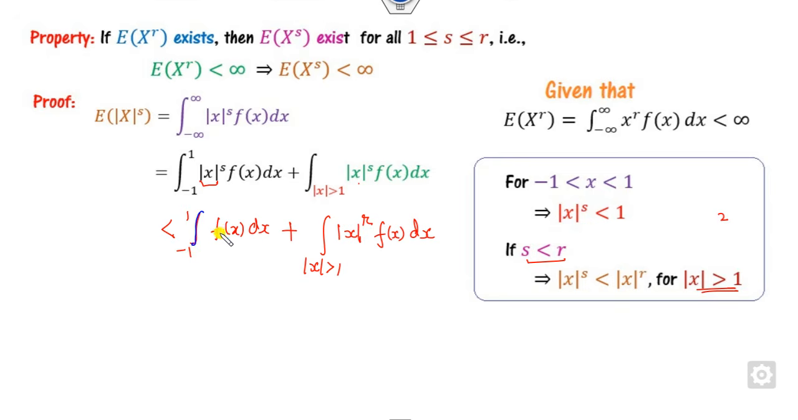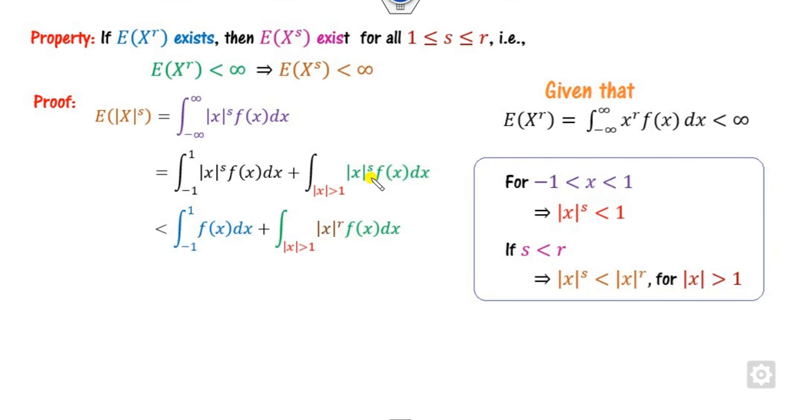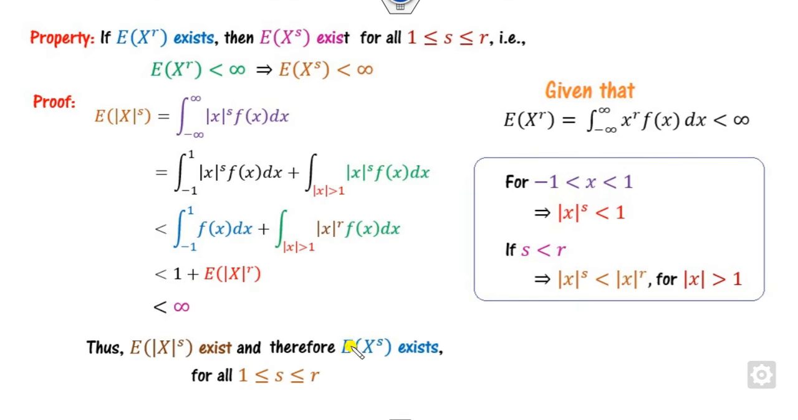Now this number we all know is at most 1. So from -1 to 1 it is always less than or equal to 1, and from here we can see this number is finite. What is that? This number is nothing but the modulus of it, which is finite. Therefore the expected value of the modulus is finite. It means the expected value of this exists.